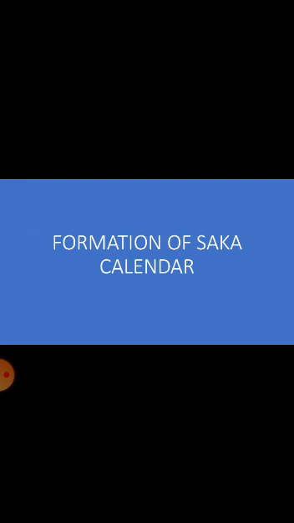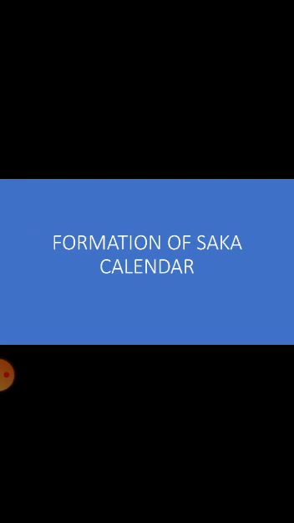The Shaka calendar is used for astronomical work in Sanskrit literature written after 500 AD. Astronomical work means the work on heavenly bodies.